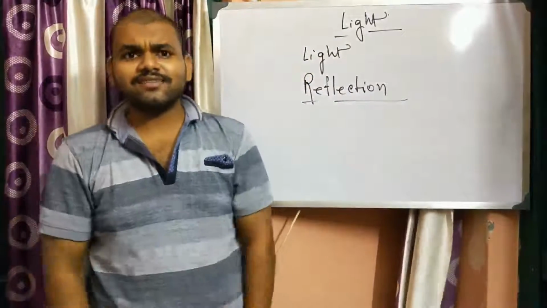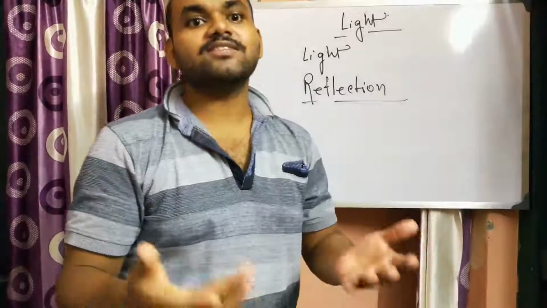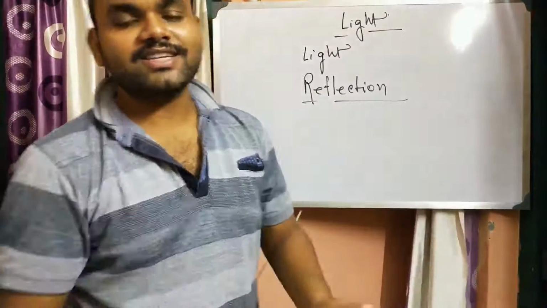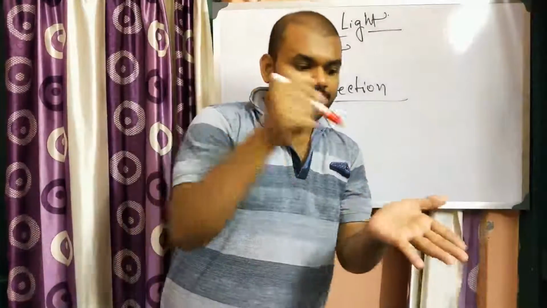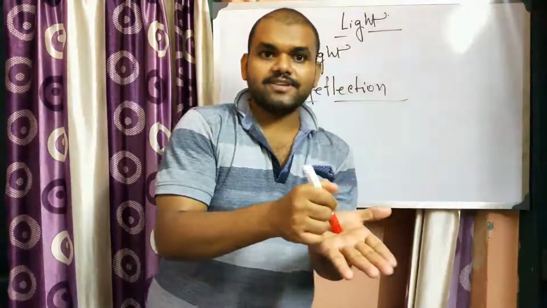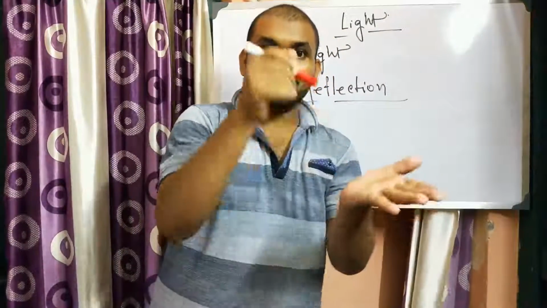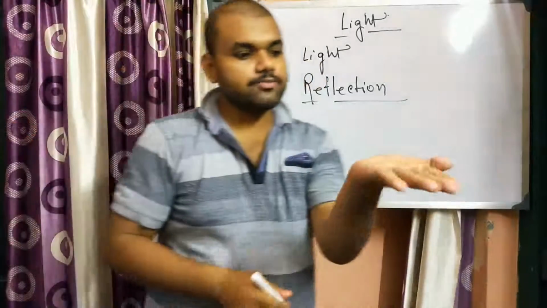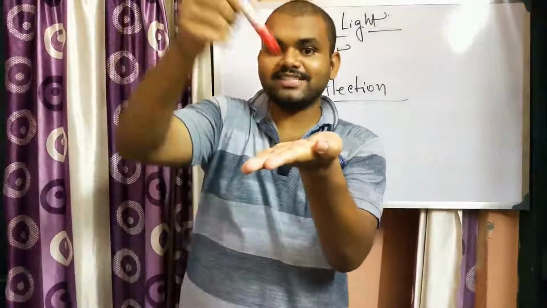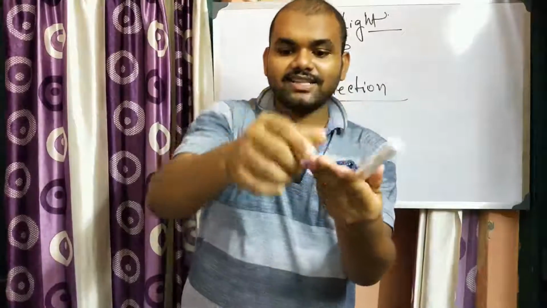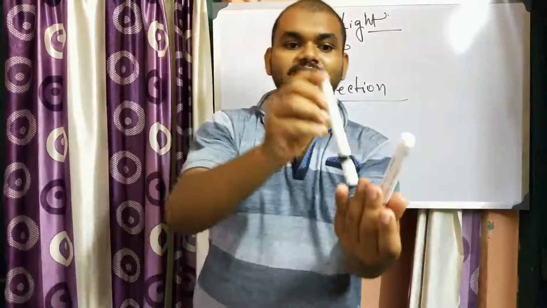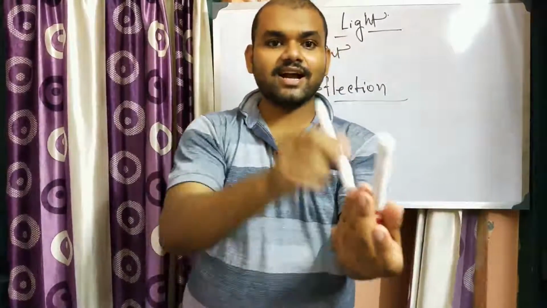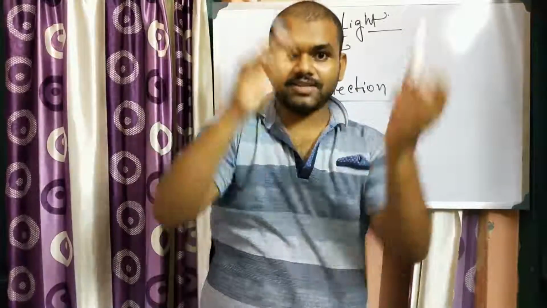So what is this reflection? What is the meaning of reflection? Reflection is this, that whenever light is incident on a particular surface, then from that surface it will change direction and go back into the first medium. So suppose this is the surface where the light is incident, and after incidence the light will change its direction and come back to this medium. So this is one medium, this is the air.